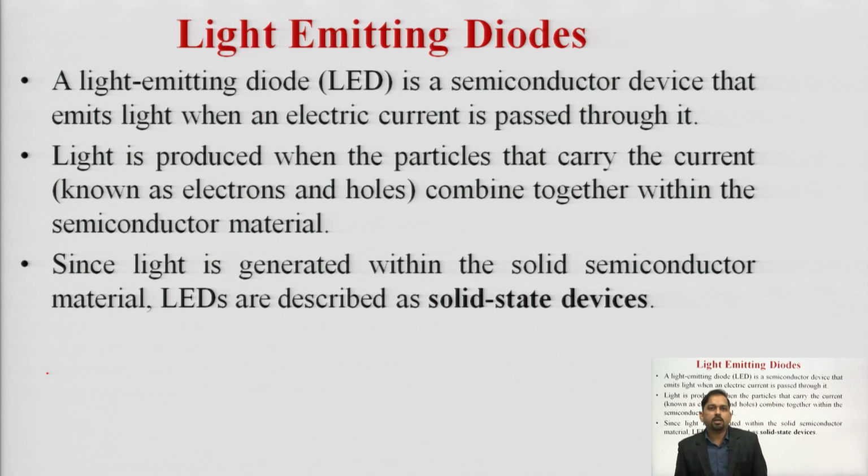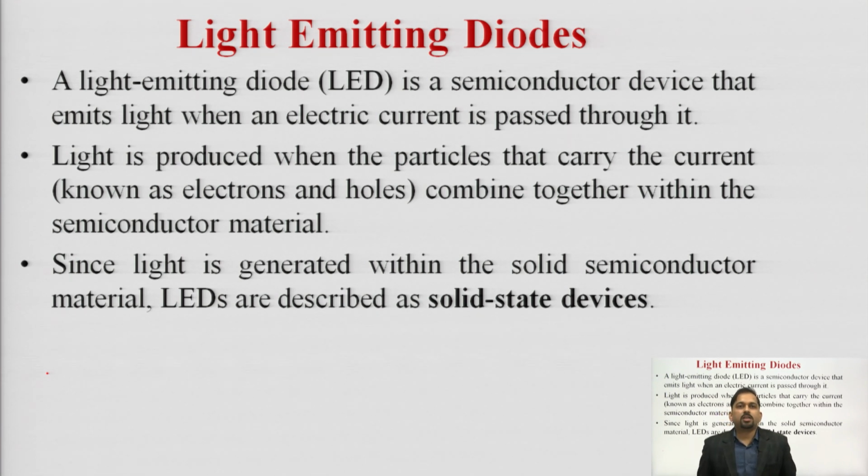An LED is basically a semiconductor device that emits light when electric current is passed through it, or when we apply a forward bias voltage to a light emitting diode.